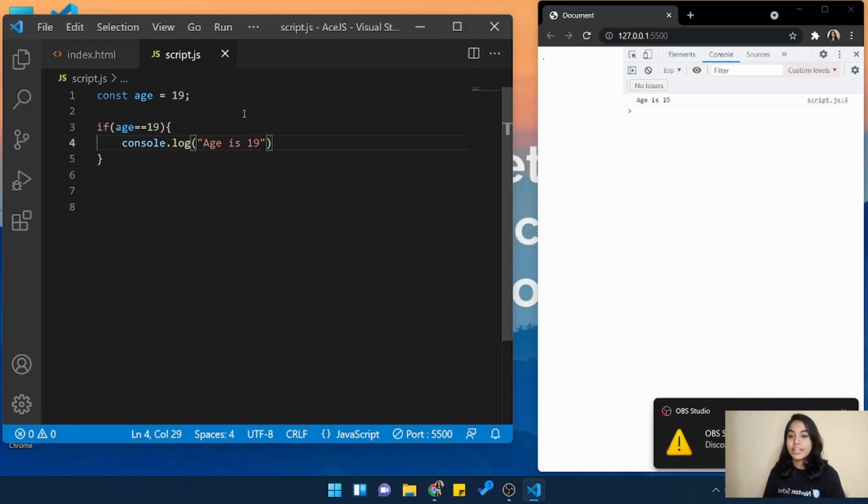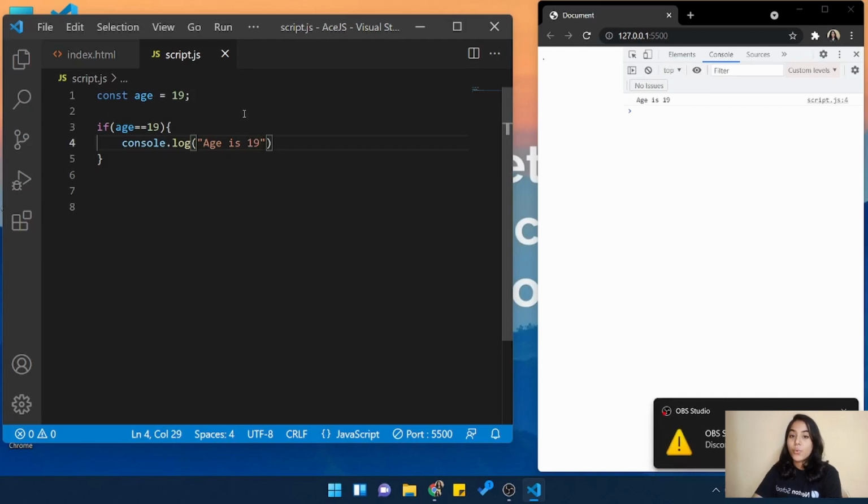Declaring means storing a value in a variable, right? In that situation only single equal to sign is used. Now here we want to check if it is equal to 19 or not. So while checking it, we need to use double equal to sign. So that is why I will be using here double equal to sign and 19.